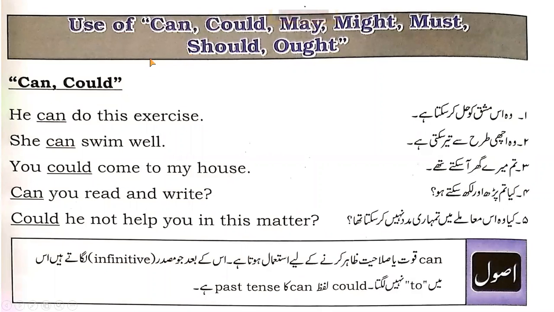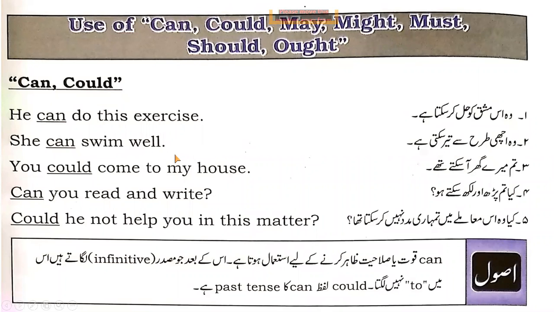Now, there are some examples. Use of can, could, may, might, must, or should, ought. Can and could. He can do this exercise. It means he has the ability to do the exercise. Exercise means mashq. वो उस मश्क को हल कर सकता है. She can swim well. वो अच्छी तरह से तैर सकती है.